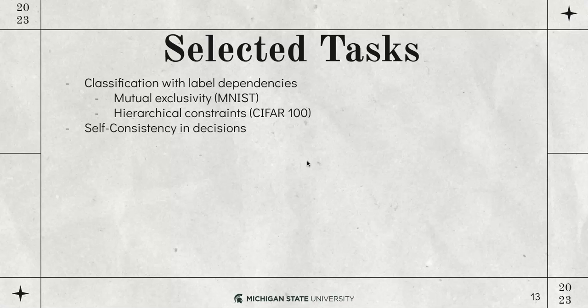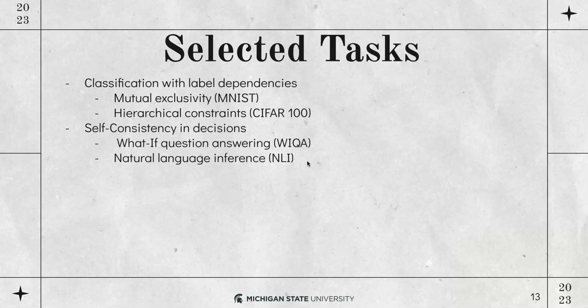dependencies between those outputs. Next, we have self-consistency in the decisions, where our model actually makes a set of decisions about all of the examples in the dataset, and some of these examples are correlated to each other, and the decisions that we have about them should be consistent with each other. For instance, we have what-if question answering on the direction of causal reasoning. We have natural language inference, which a lot of you are actually familiar with, and we have belief bank, which evaluates whether a language model can have consistent beliefs through asking sequential questions, and you cannot contradict your previous answers in a subsequent question.